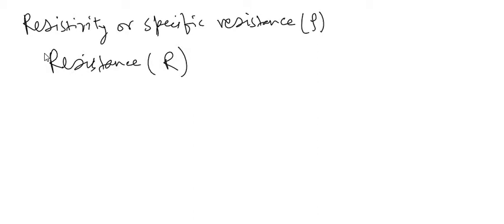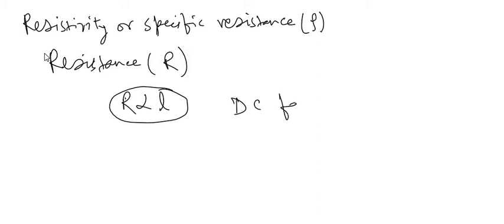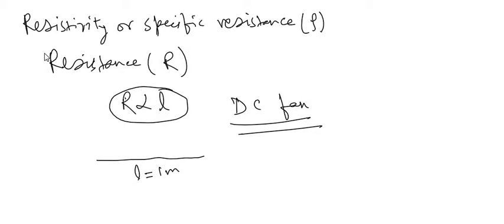Resistance is always directly proportional to the length of the wire. What does this mean? It means whenever you have got a DC fan running on a battery, just suppose there is a wire of 1 meter which is connected to the terminals of the given battery.